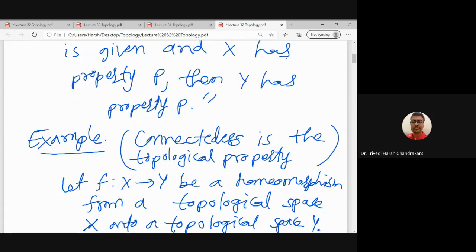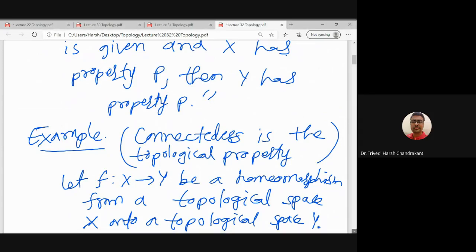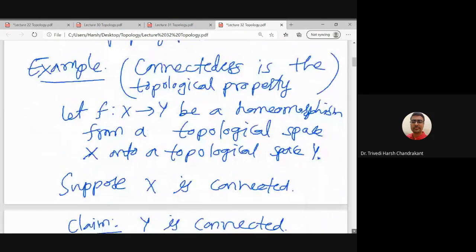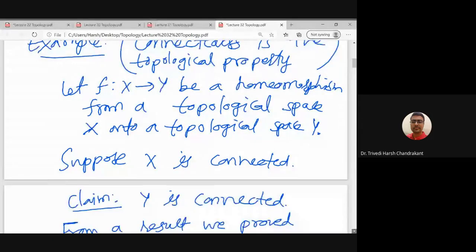So a topological property means a property which is preserved under homeomorphism, or in other words under continuous functions. This is the first example which we have seen of a topological property, which is connectedness. Later on we will study compactness, and that is also a topological property.